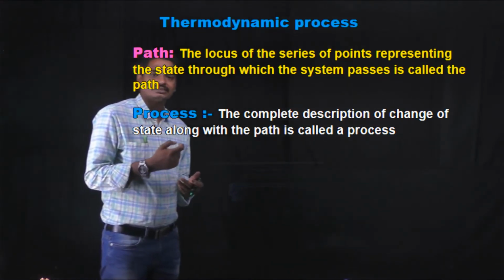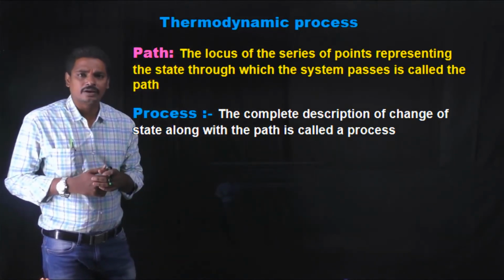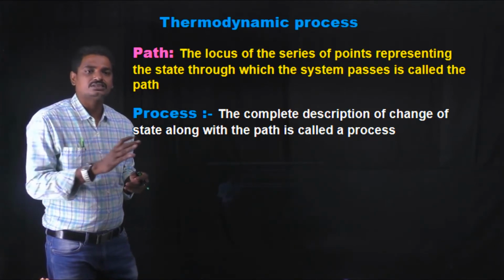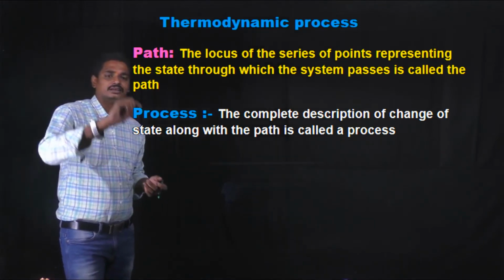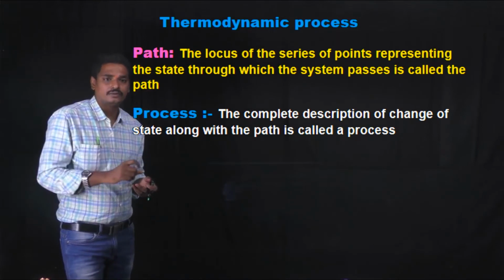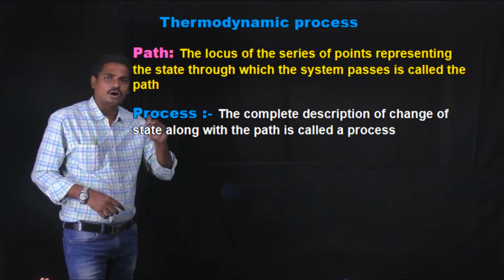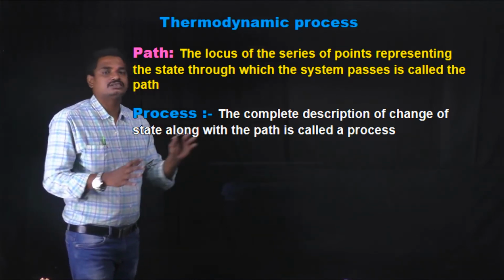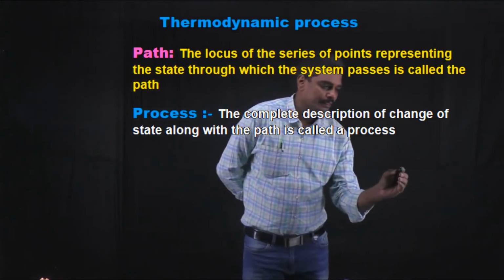The path is nothing but the location of a series of points representing the states through which the system passes. See once again, the path is defined as the locus of a series of points. You join the locus of all the points which represent the states through which the system passes. So consider a system.